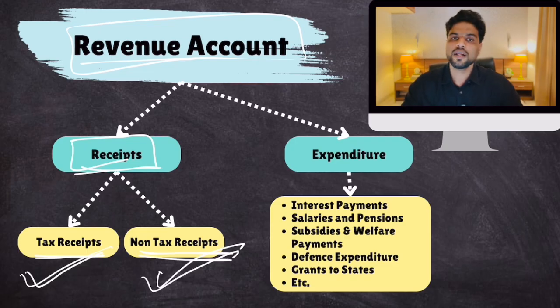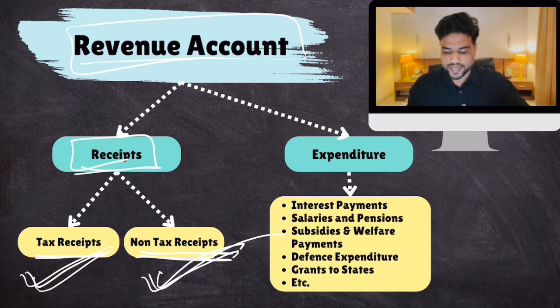Similarly, well, let's suppose government gives a loan, union government gives a loan to Tamil Nadu government. Now, every year, Tamil Nadu government is paying interest on it, right? That is non-tax receipt for union government in Delhi, right? So, tax receipts, non-tax receipts. The examples of non-tax receipts are given in your notes just to make you understand this part better, okay?